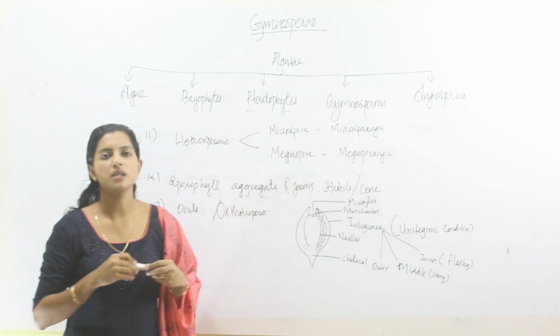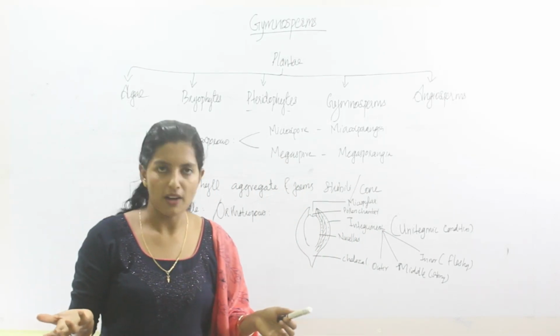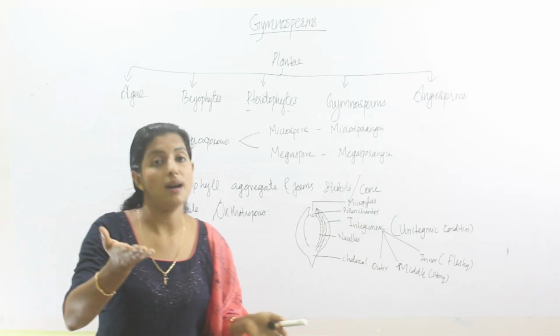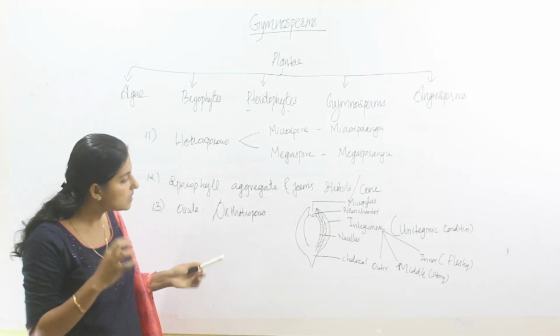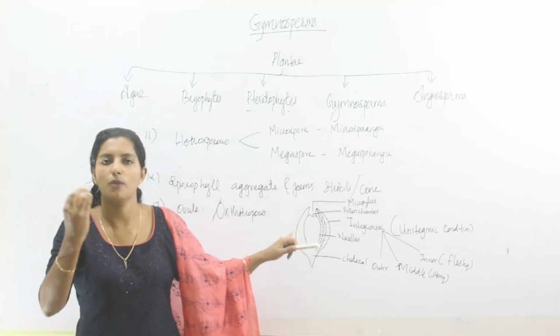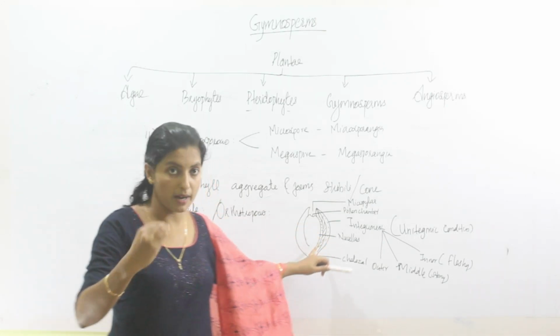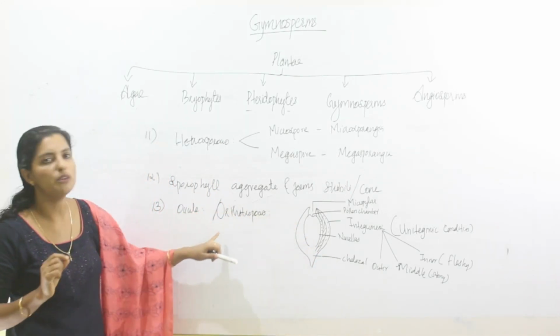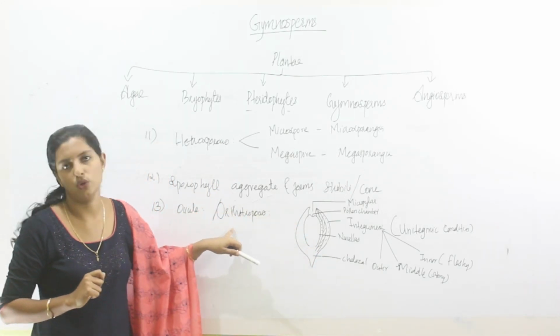Because in gymnosperms there is no flower, there is no special landing space like a stigma. Instead, the pollen chamber acts as the receptive spot for pollen grains, the microspores, in gymnosperms. So this is the type of ovule present in gymnosperms, that is orthotropous ovule.